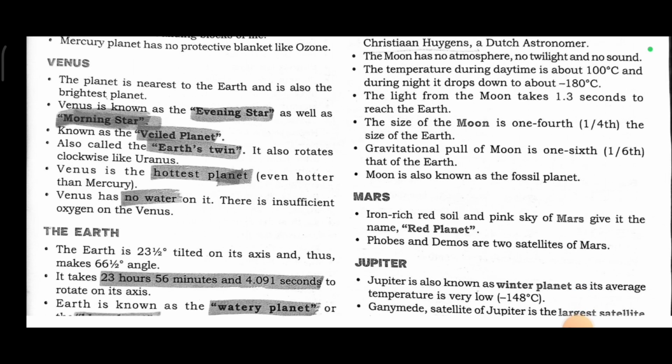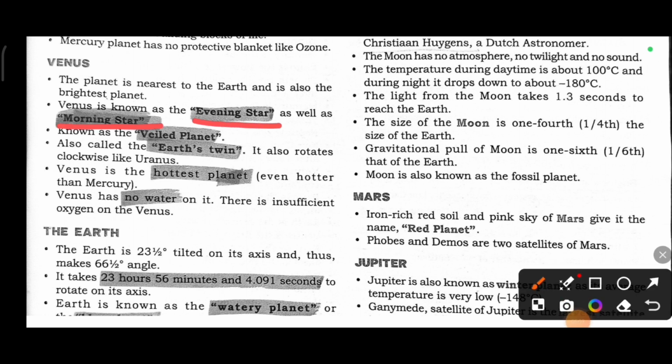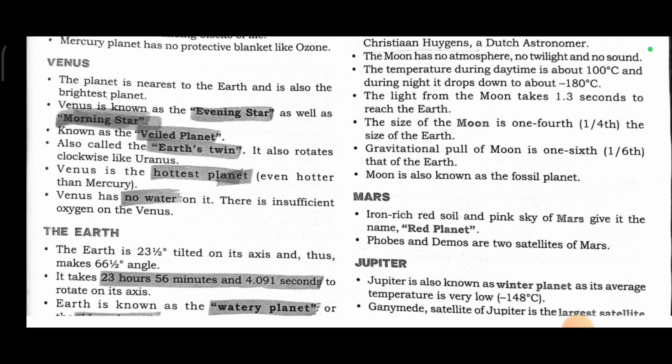Venus. The planet is nearest to the Earth and is also the brightest planet. Venus is also known as the evening star as well as the morning star. It is known as the veiled planet, also called the Earth's twin. It also rotates clockwise like Uranus. Venus is the hottest planet, even hotter than Mercury. Venus has no water and there is insufficient oxygen on Venus.